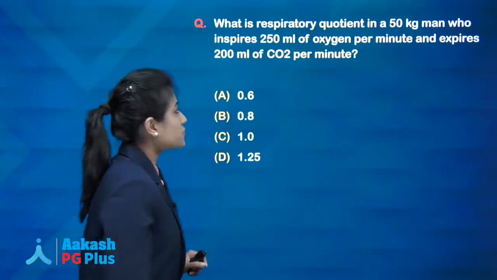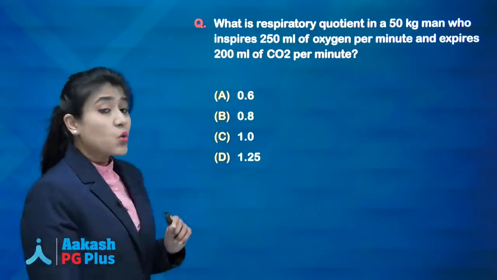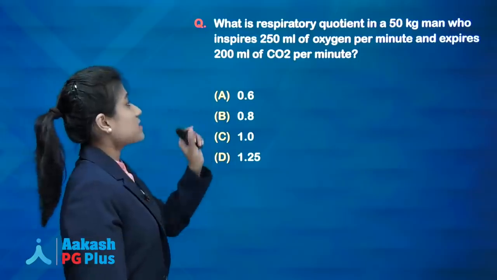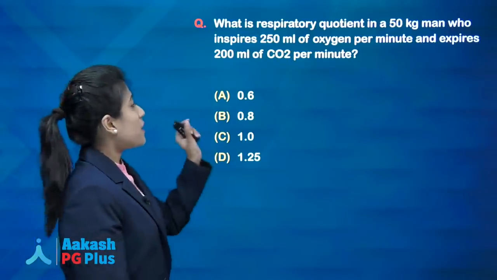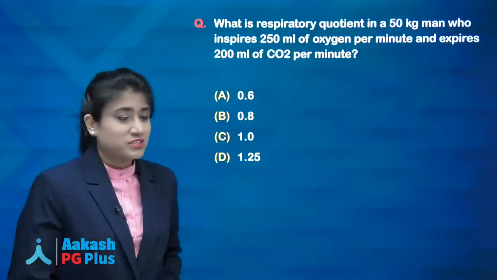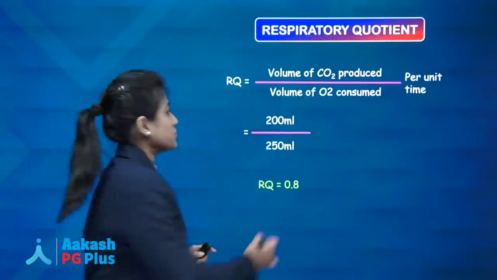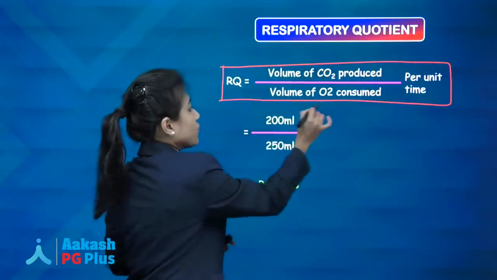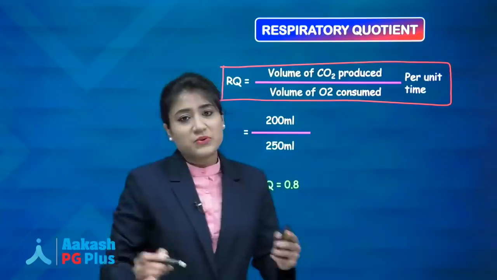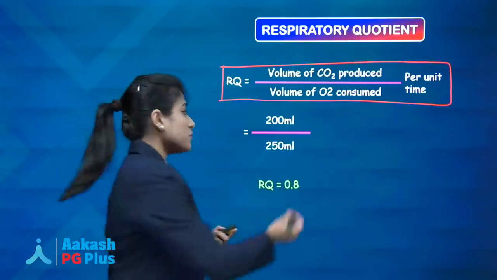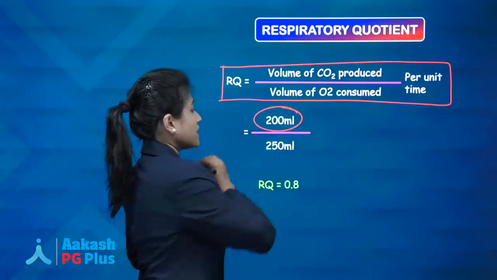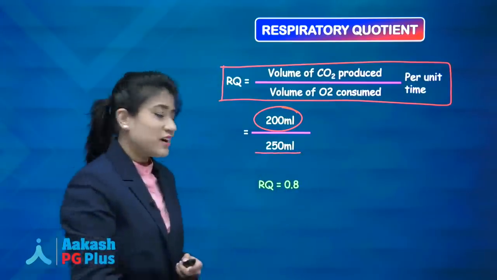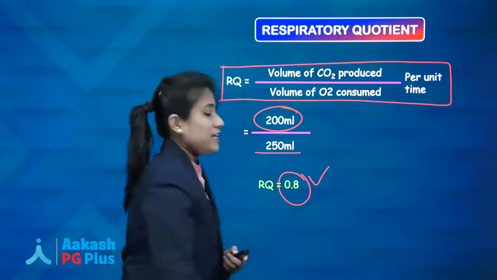What is respiratory quotient in a 50 kg man who inspires 250 ml of oxygen per minute and expires 200 ml of CO2 per minute? So simple question. We know respiratory quotient formula is volume of CO2 produced divided by volume of oxygen consumed per unit time. And now we are having a value. Volume of CO2 produced is given as 200 and volume of oxygen consumed is given as 250 ml. So the answer over here is 0.8.